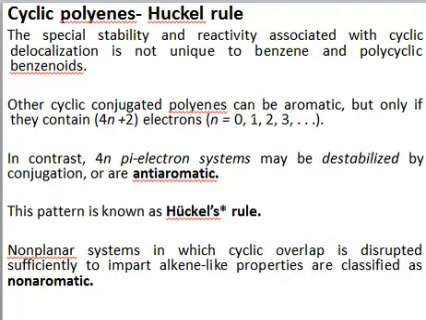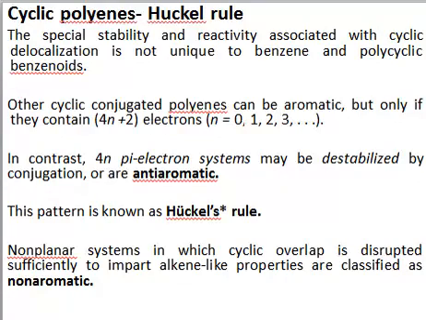Similarly, if a compound has 6 pi electrons, I will check whether it is aromatic or not. So I will check whether 6 is an answer from this formula or not. If I put n equal to 1, then I get 6 as the answer. So 6 is an answer in this formula, and 6 is also the number of pi electrons in my system. Therefore, the compound which I am considering will be aromatic. So depending on whether your system has 4n+2 pi electrons or not, it can be aromatic or it cannot be aromatic.